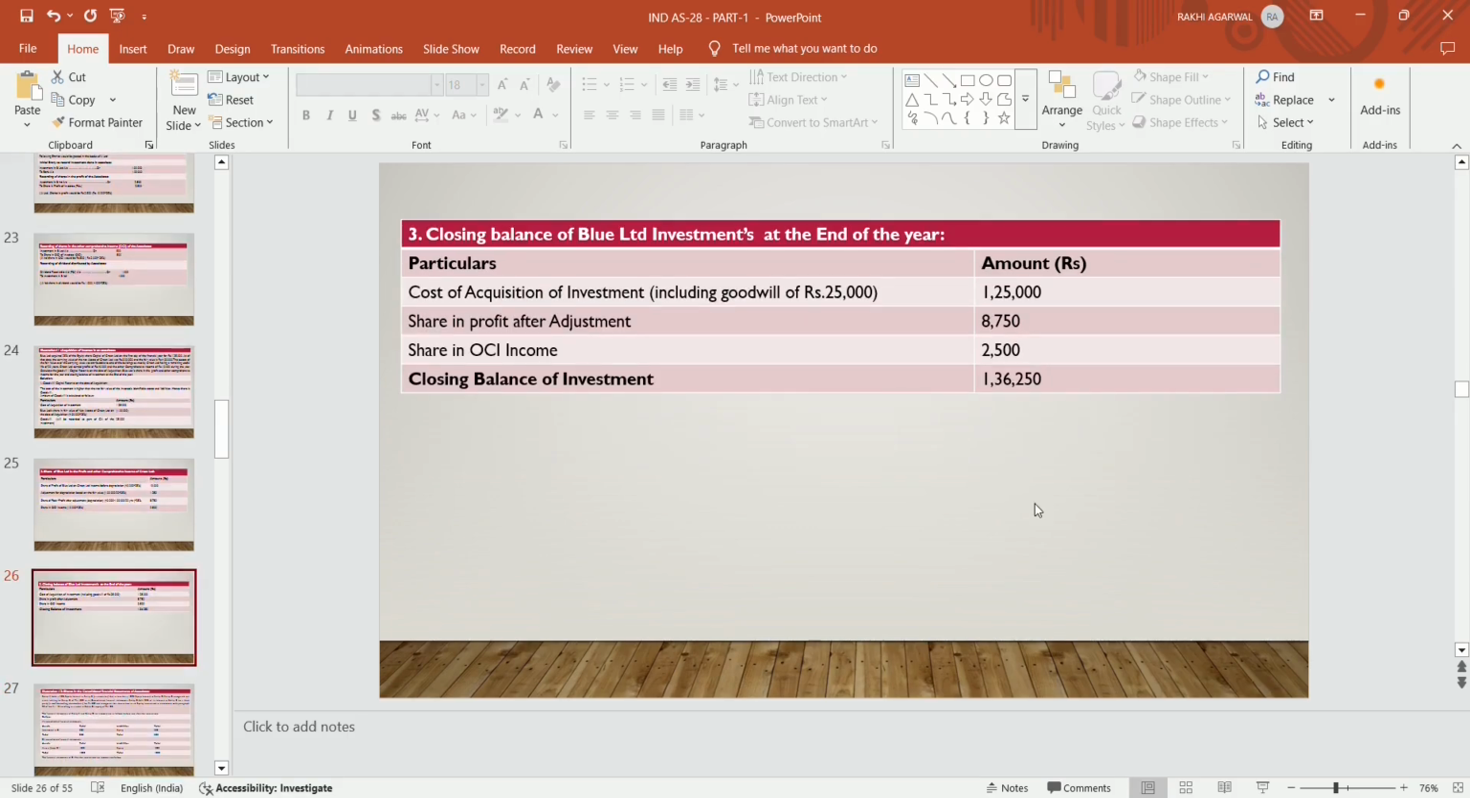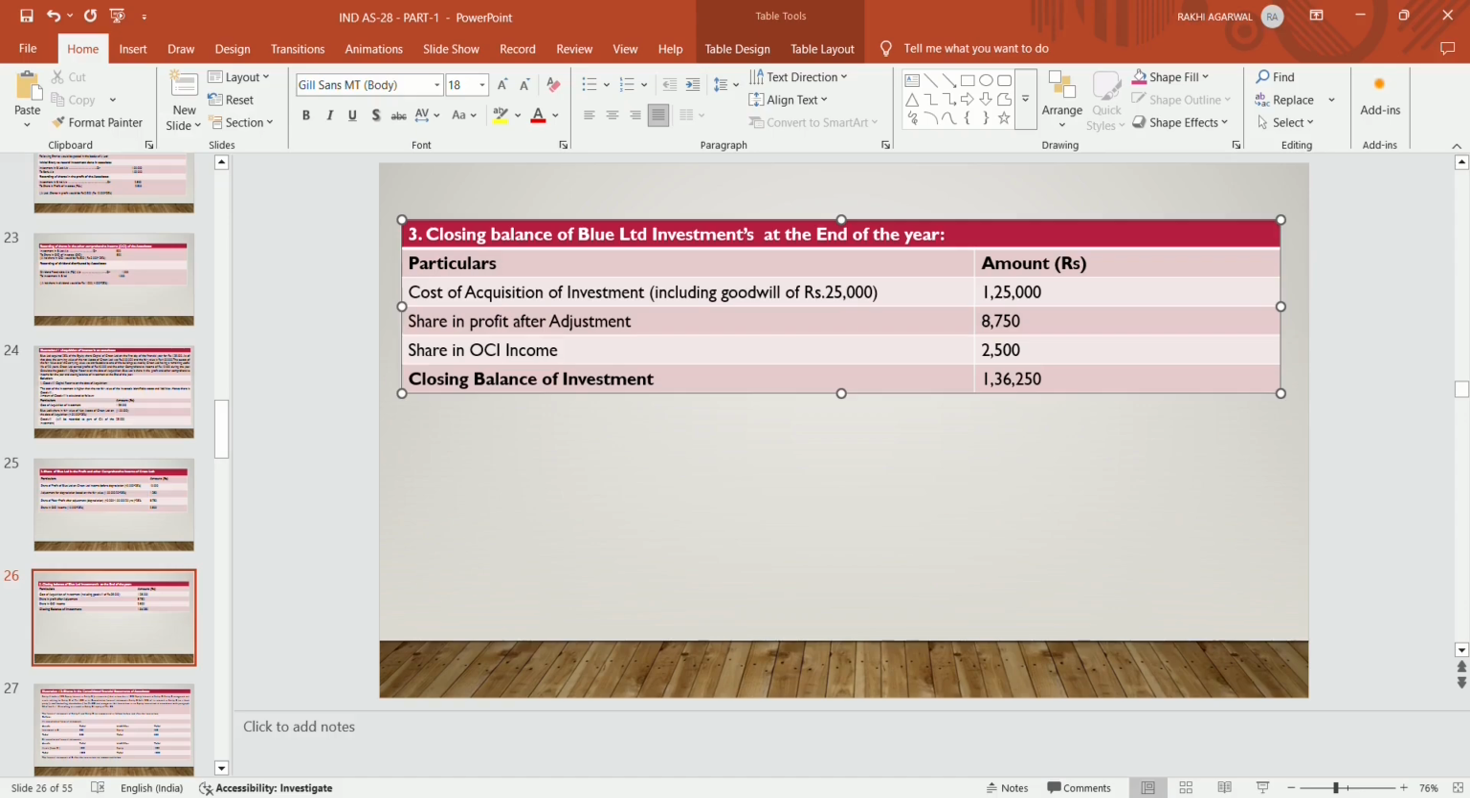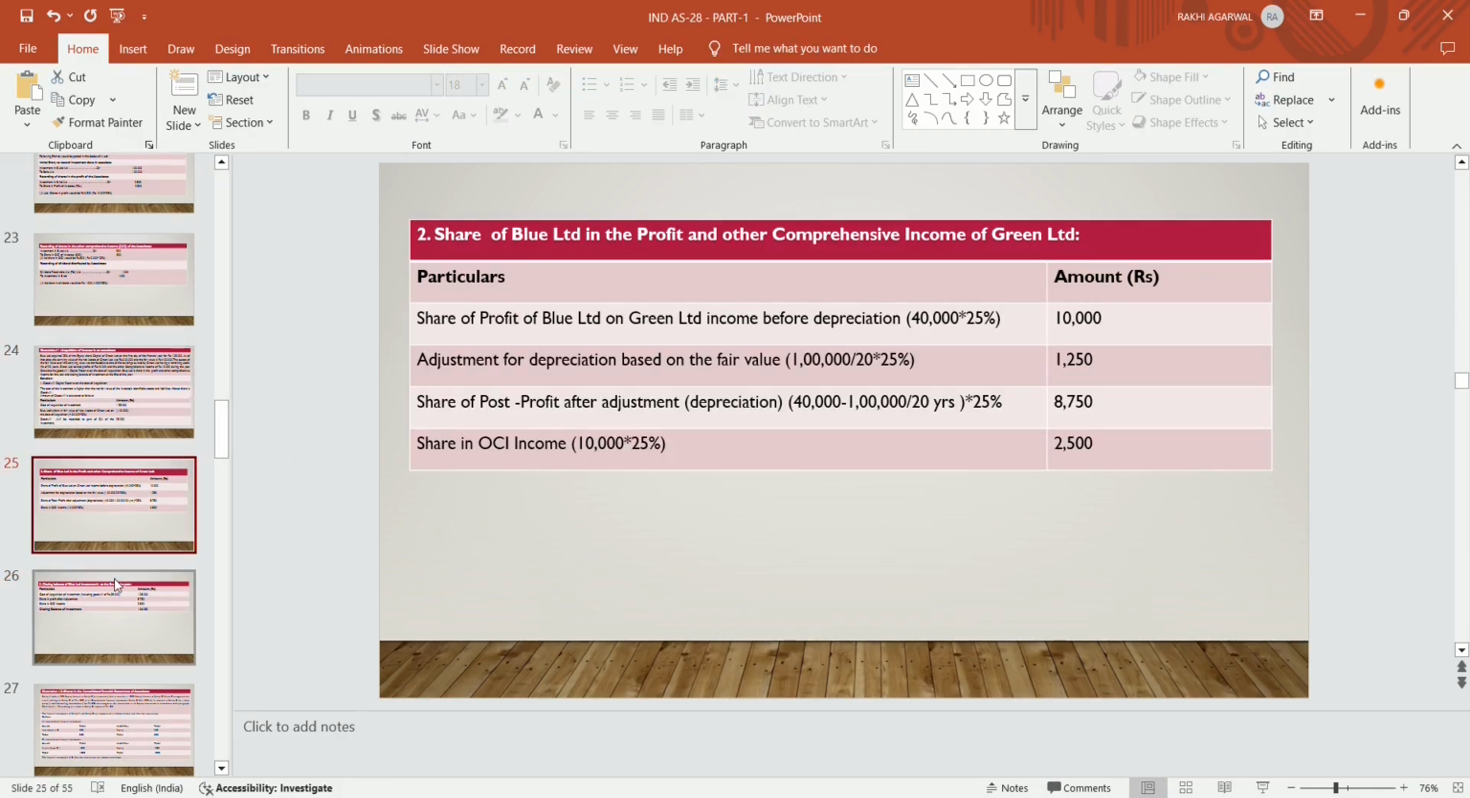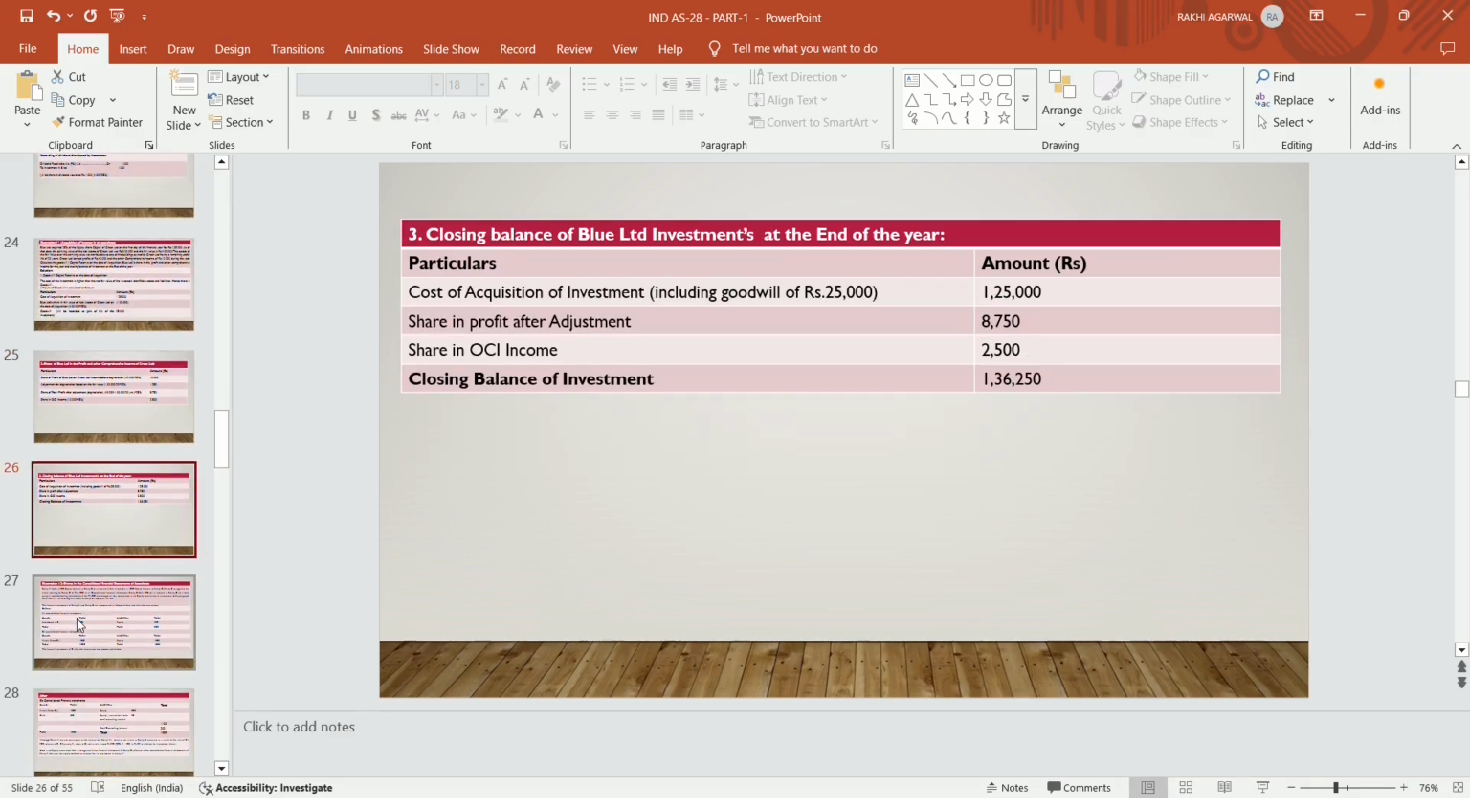Now the closing balance of the Blue Limited investment at the end of the year: the cost of acquisition of investments including goodwill of rupees 25,000 becomes 1,25,000. Share of profits after adjustment becomes 8,750 and share in the OCI section becomes 2,500. So the closing balance of investment becomes 1,36,250. In this way, we will compute goodwill, the share of profits in the P&L, and how we will increase the investments. In this way, we will organize.